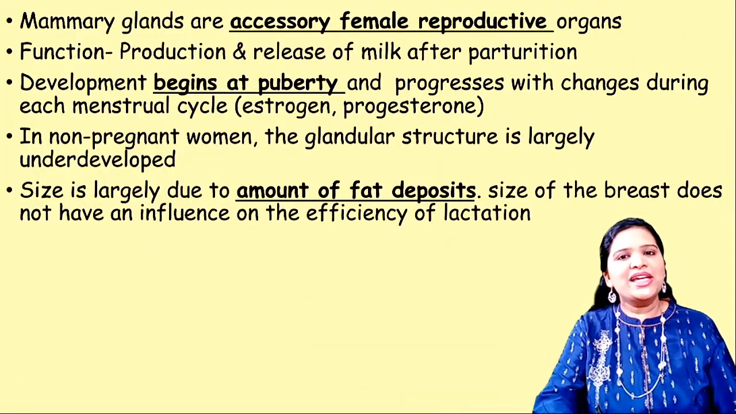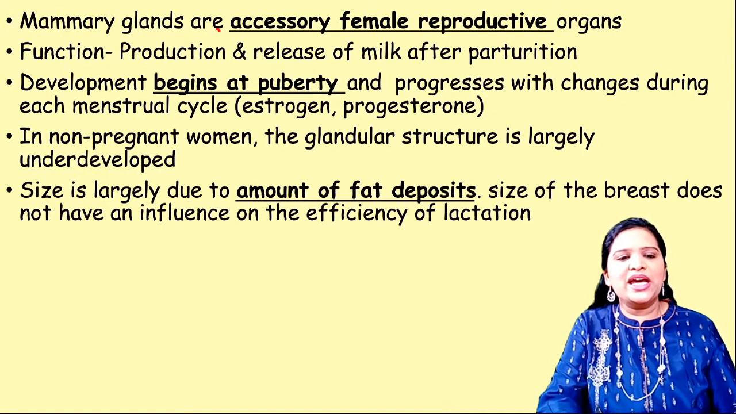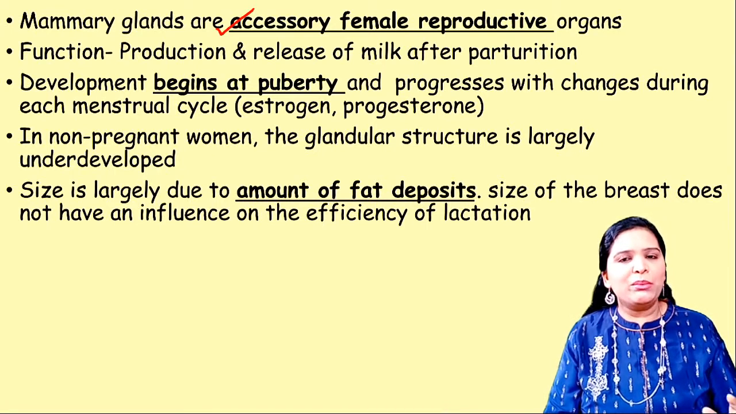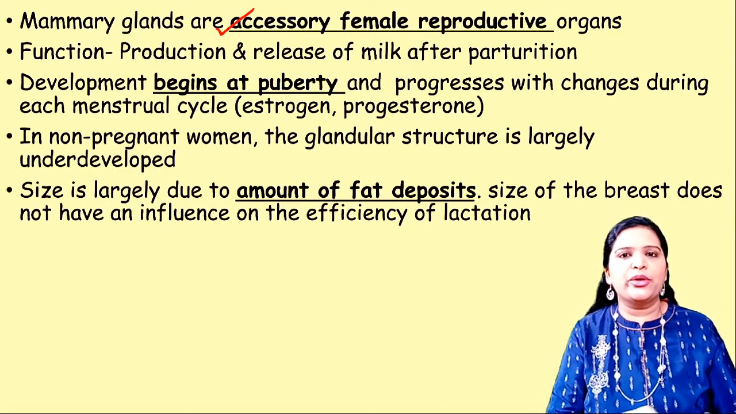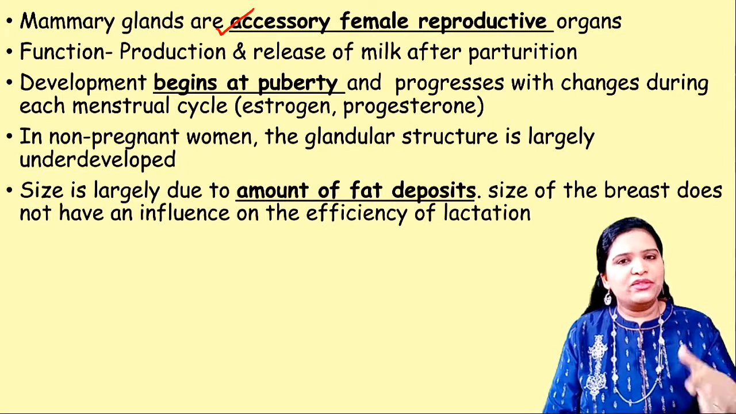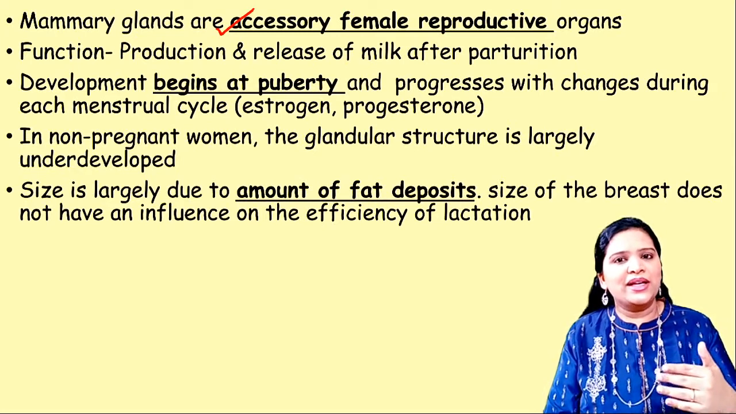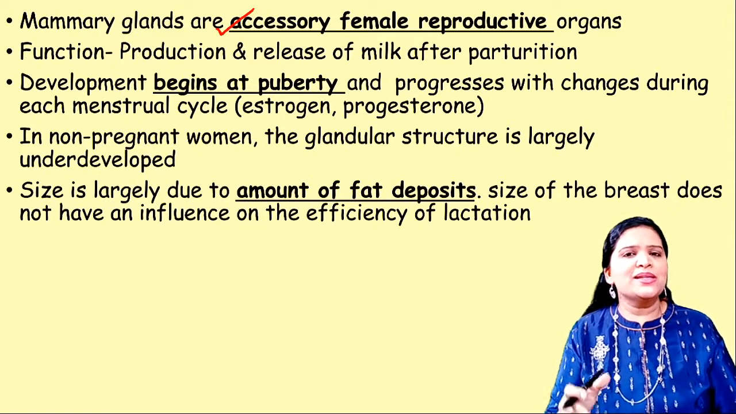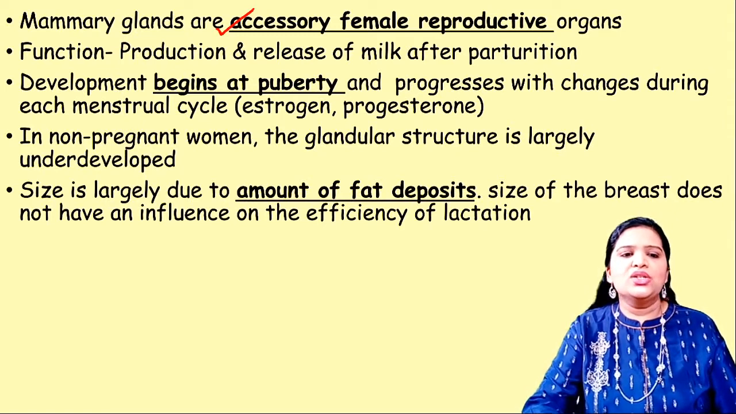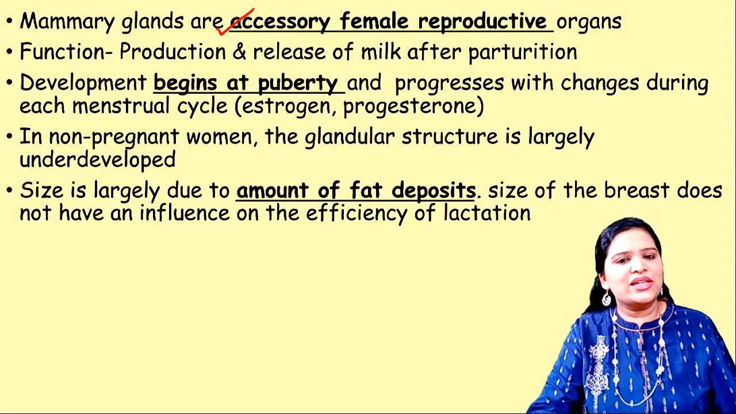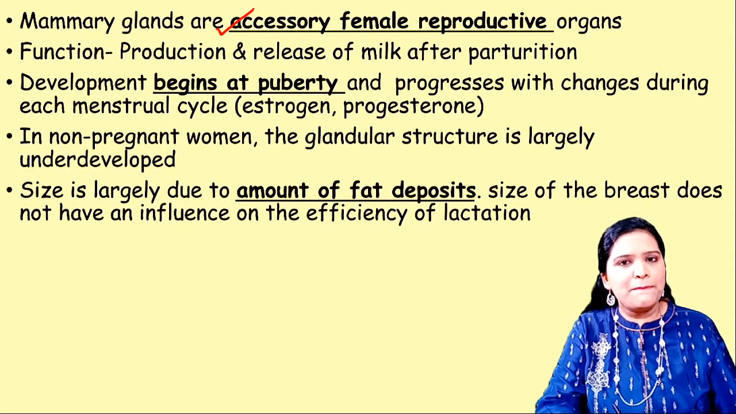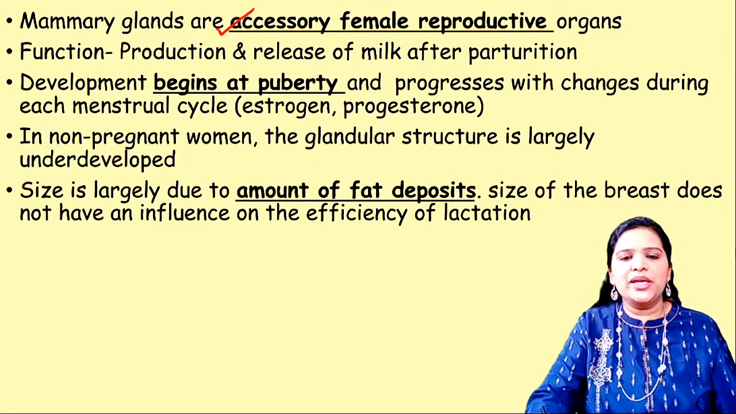So here mammary glands are called accessory female reproductive organs. Okay, so why accessory female reproductive organs? Because they play a major role throughout the female reproductive phase, starting from ovulation, and then in the menstrual cycle, and in the production of the milk, childbirth and child care. So like this, it has a major role throughout the reproductive phase. So that's why it's a major important accessory female reproductive organ, and its main function is to produce milk and secrete the milk after the parturition.